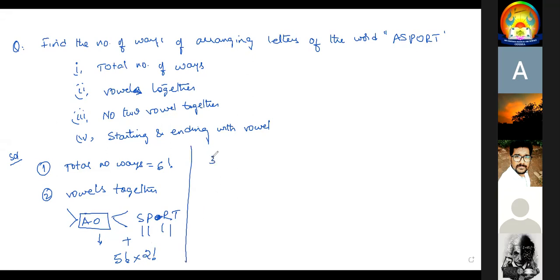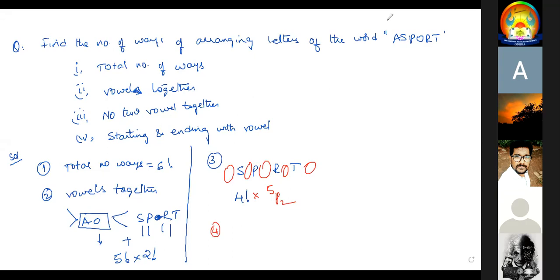Now third one, no two vowels together. No two vowels together means first arrange the consonants. S, P, R, T. Those 4 can be arranged in 4 factorial ways. Now 1, 2, 3, 4, 5 blanks are there for vowels, and I have 2 vowels: 5P2. Very good.